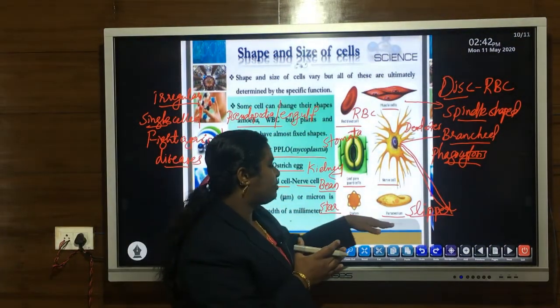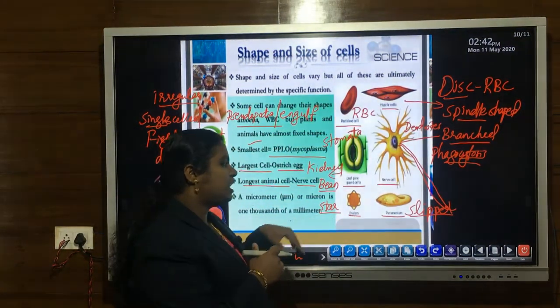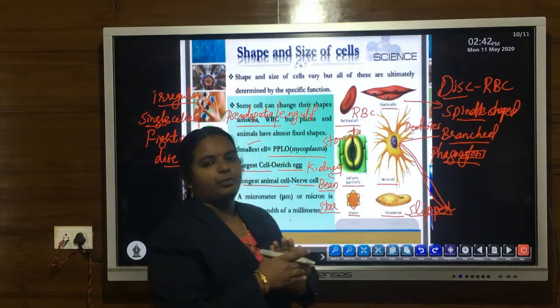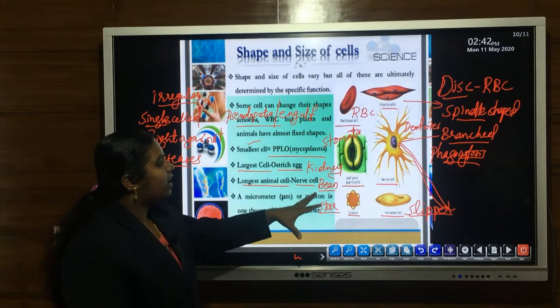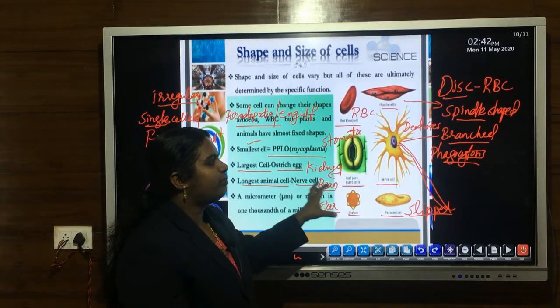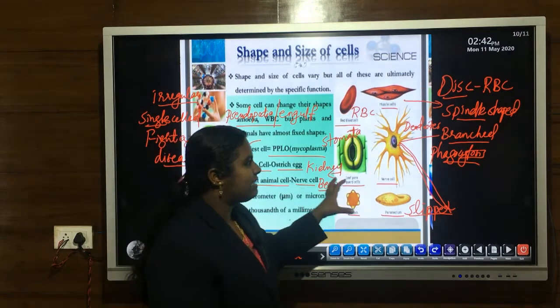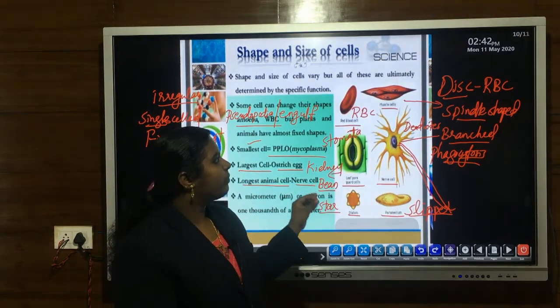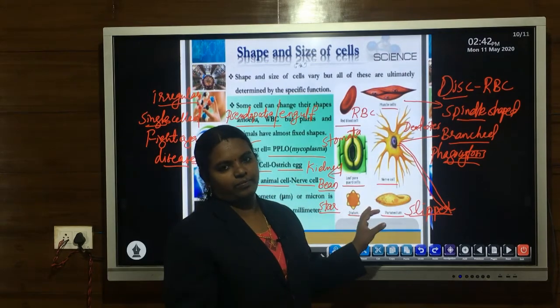Then diatom as well as Paramecium. Diatom has a star-shaped body, and Paramecium, a lower level organism, has a slipper-shaped body. So, all these depend upon the particular function performed by different cells. They have their own shape as well as different size.